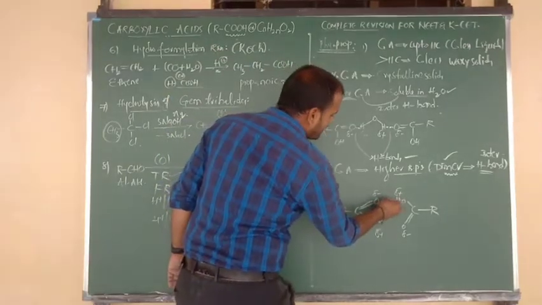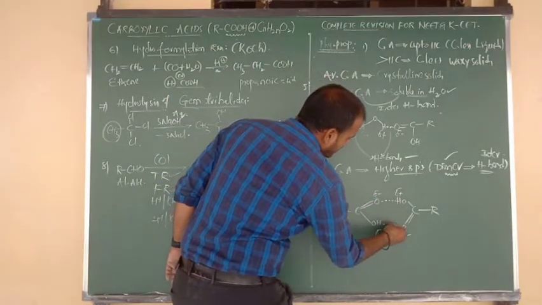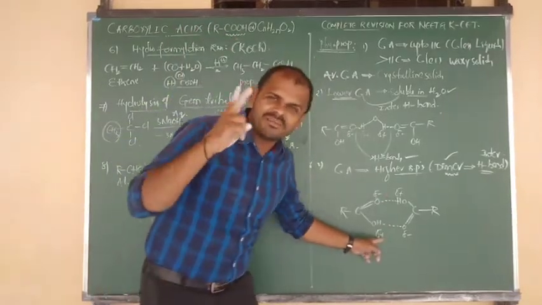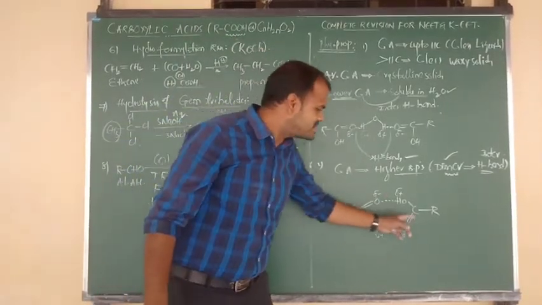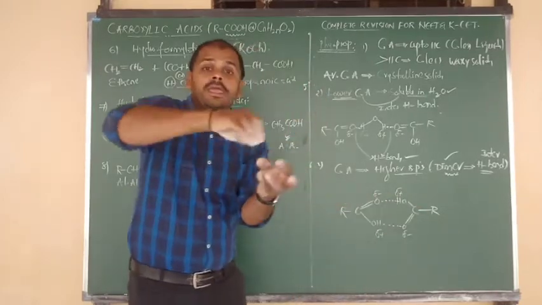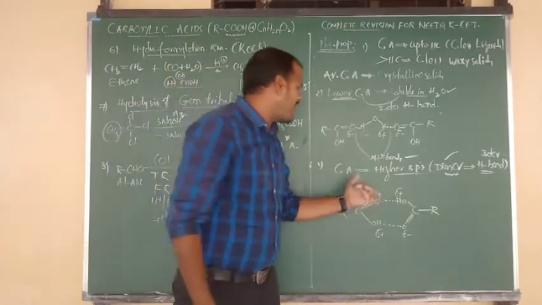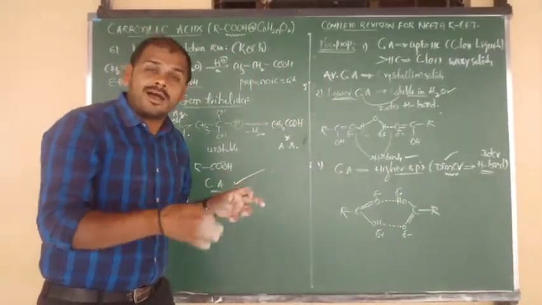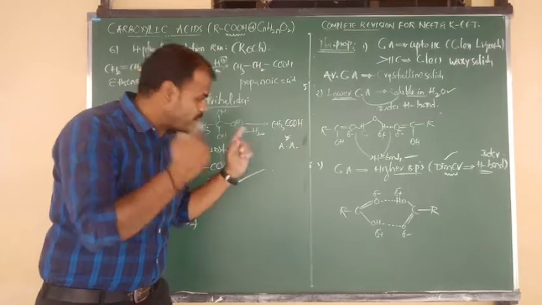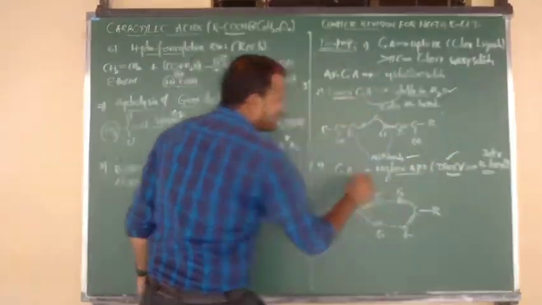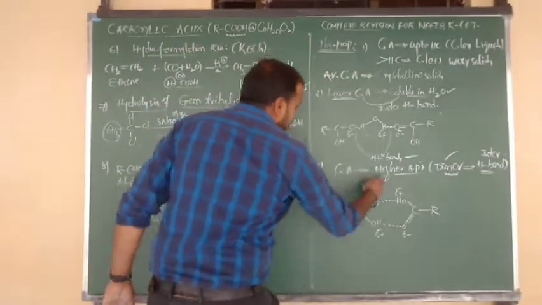Again the same thing here, intermolecular hydrogen bond, and again here also. So due to formation of intermolecular hydrogen bonds, two moles of carboxylic acids exist in the form of a dimer. To break that you require a higher boiling point. Dimer formation with intermolecular hydrogen bonds means they require higher boiling points.